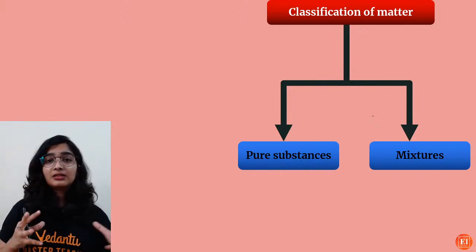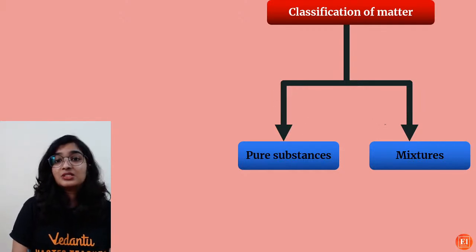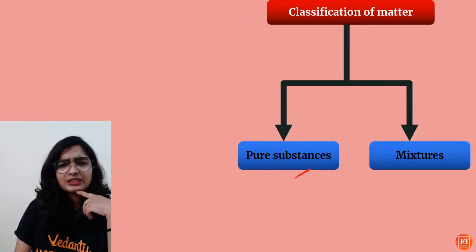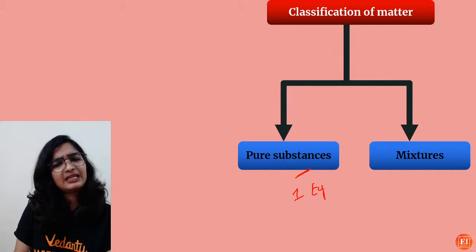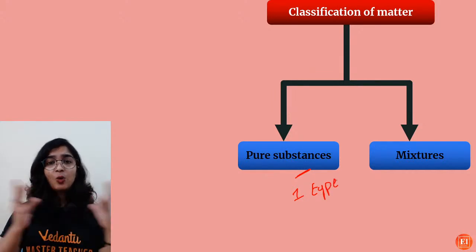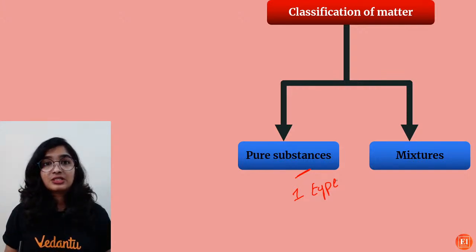So, from the point of chemistry, what is a pure substance? What is a mixture? Let us study about that. What exactly is a pure substance? A pure substance has to be made of only one type of particle. That is it. Single type of constituent. That whole substance has to be made of only one type of constituent.